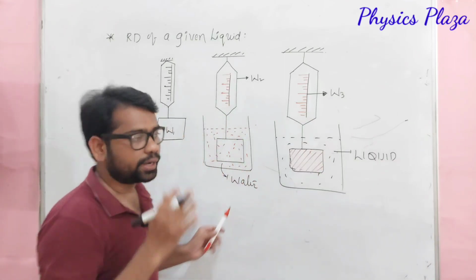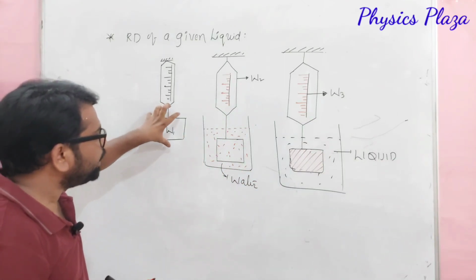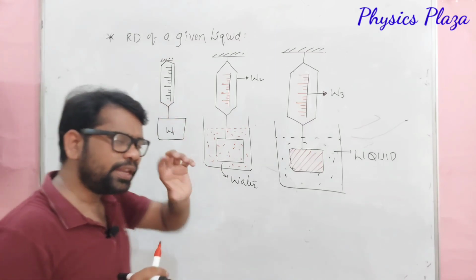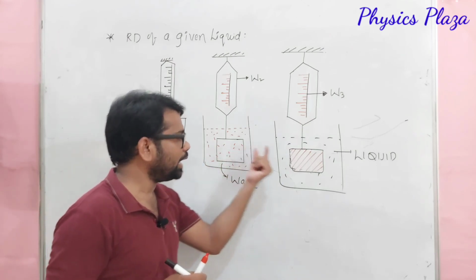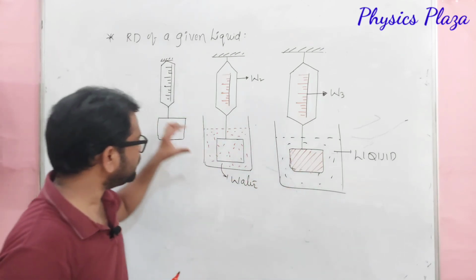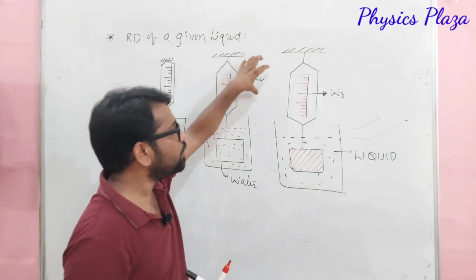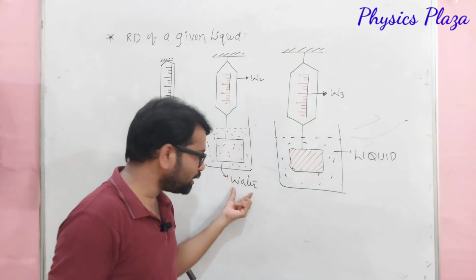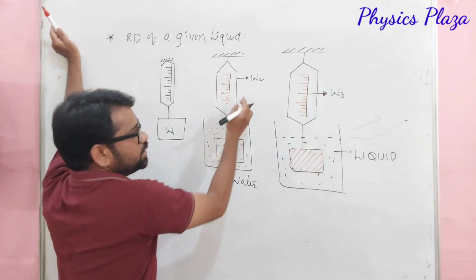Children, it's very important. Look at here. Initially, what we have to do here, we have to calculate the weight of a solid, might be any solid, but the condition is that solid should not dissolve in water and in a given liquid. So first measure the weight of the solid in air, that is W1, and next measure the weight of the solid in water, and then measure the weight of the solid in a liquid. And in addition, it is W2.